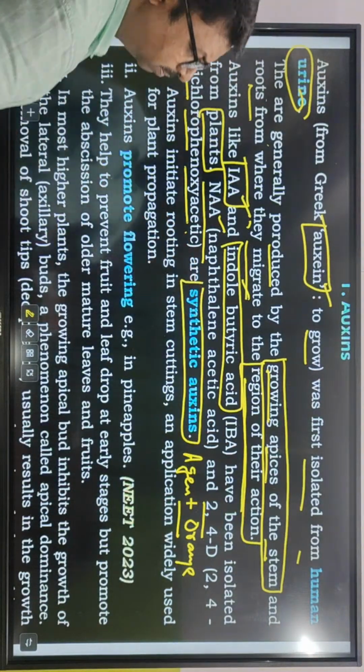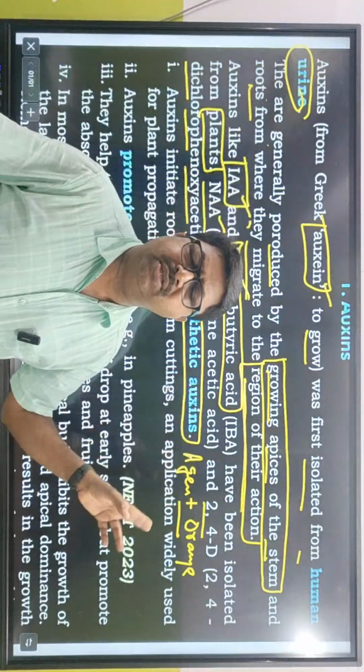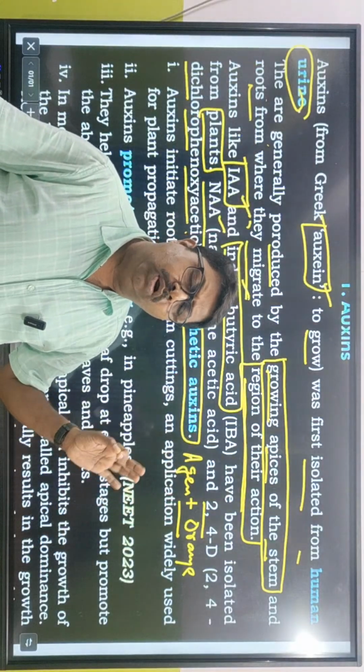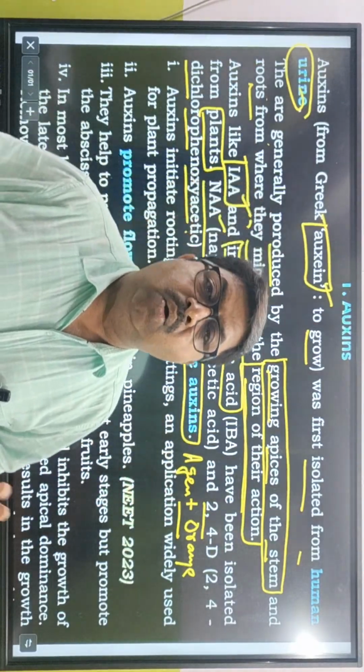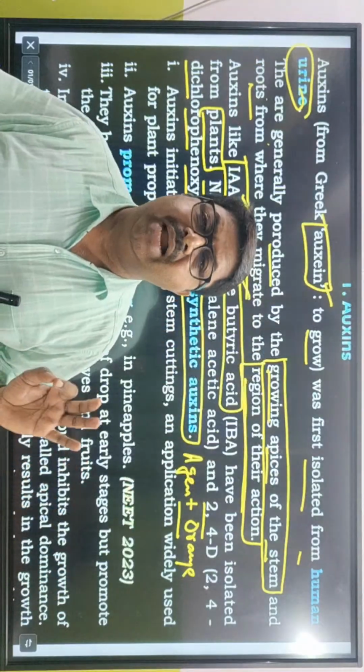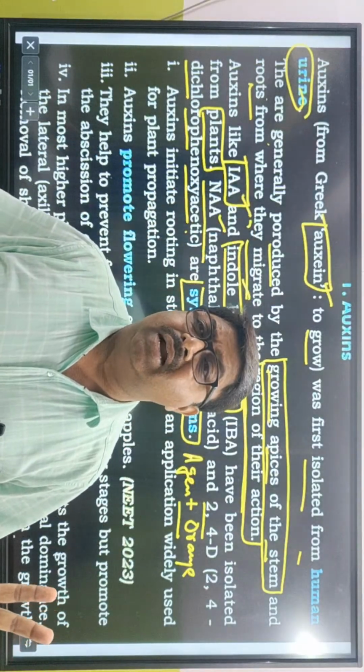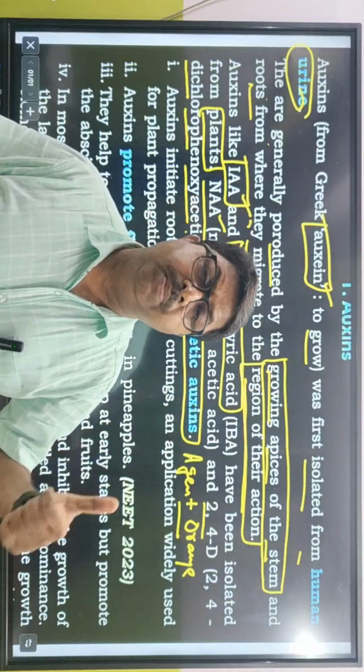What is the full form of 2,4-D? 2,4 dichlorophenoxyacetic acid. What kind of auxin is this? Synthetic or natural? Synthetic. What are the natural auxins? Indole acetic acid and indole butyric acid.